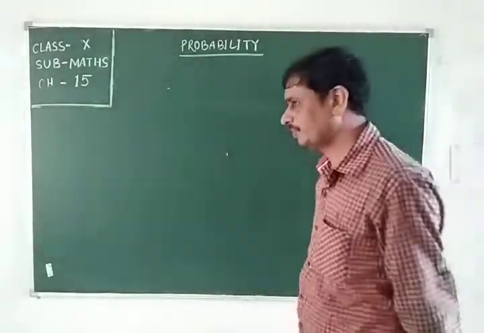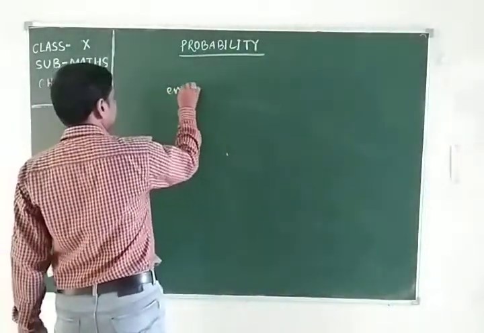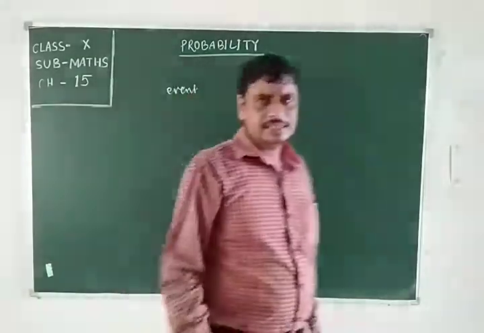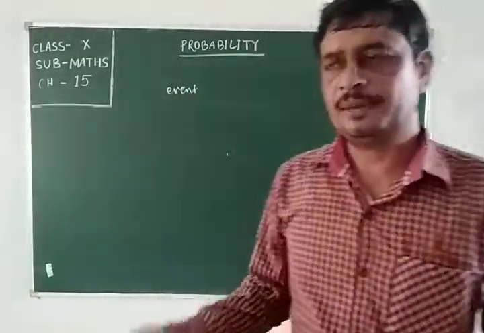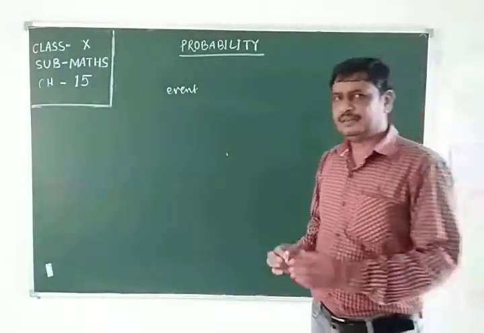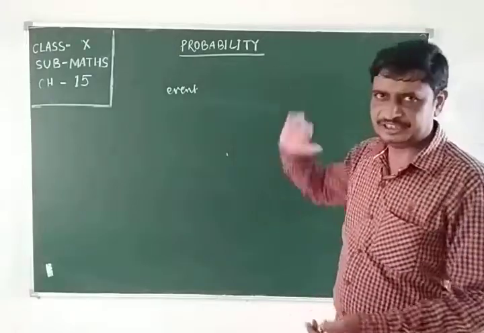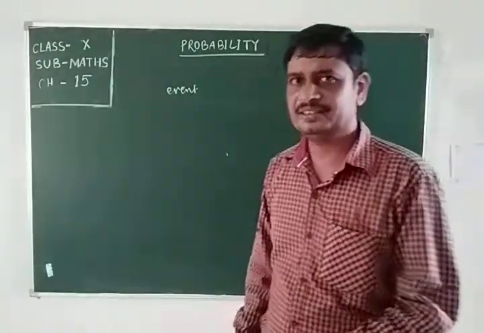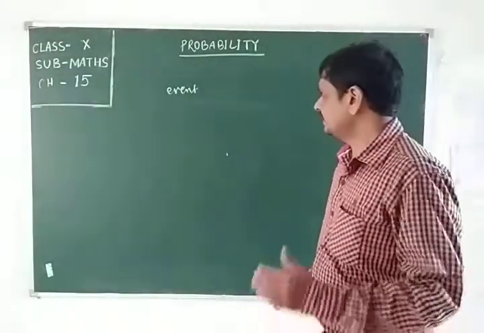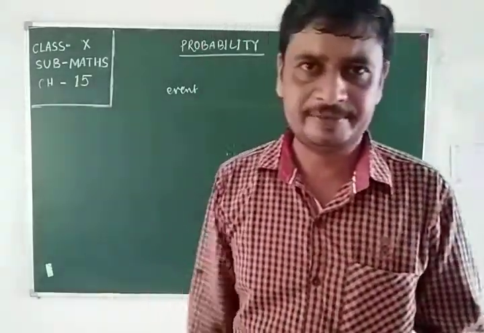Next, event. It may be one or more than one outcomes, combined, which can satisfy any probability. That is called event. An event may be equally likely, or may not be equally likely.